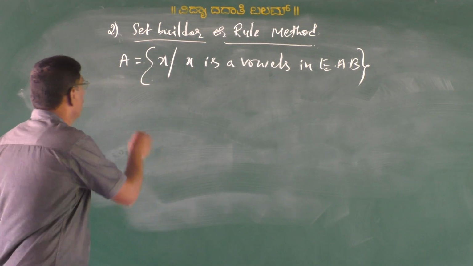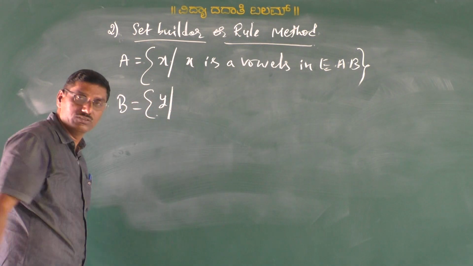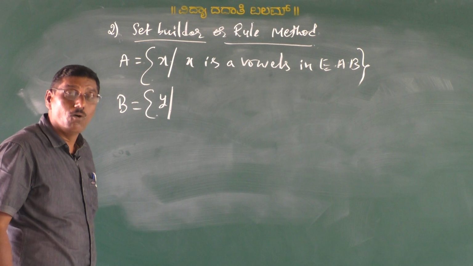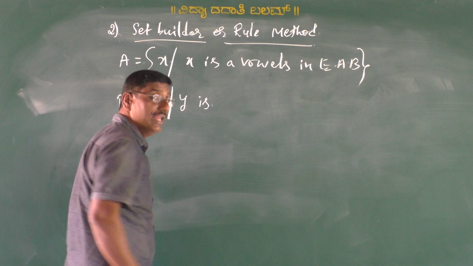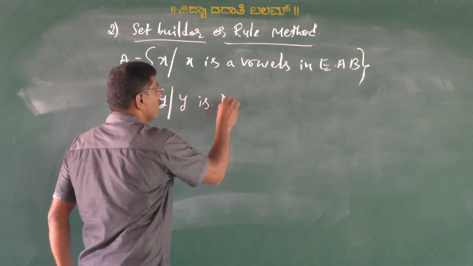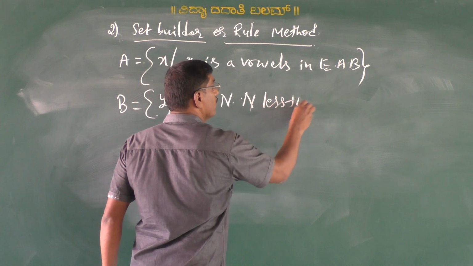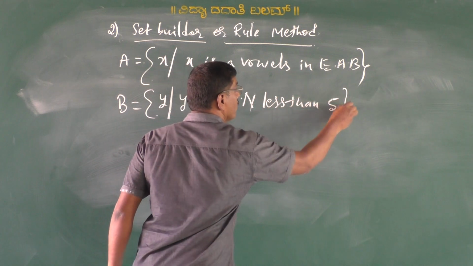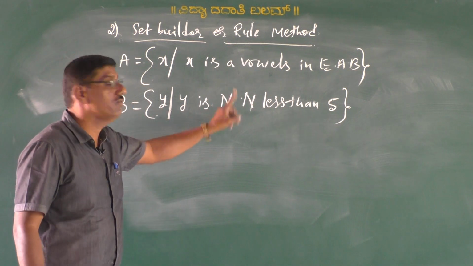Yes. Now B is equal to the set of all y such that y is a natural number less than 5.